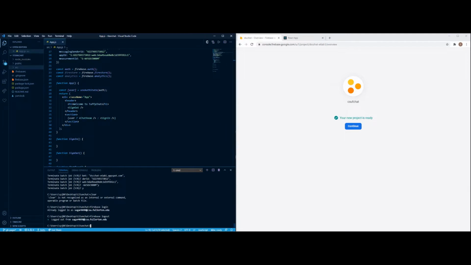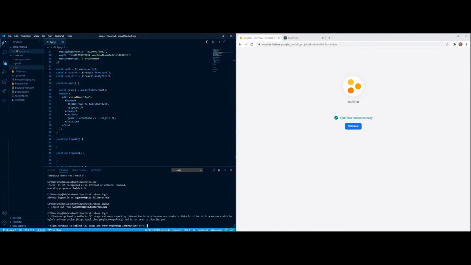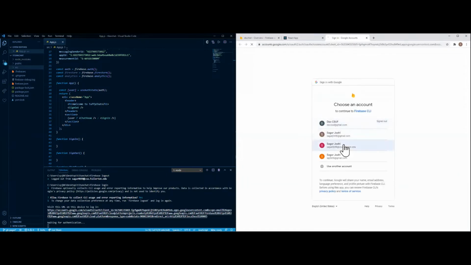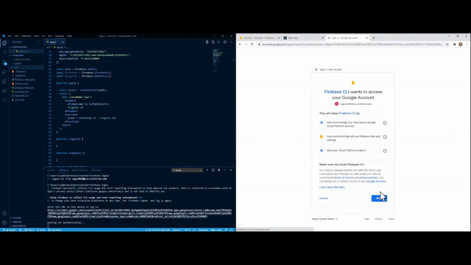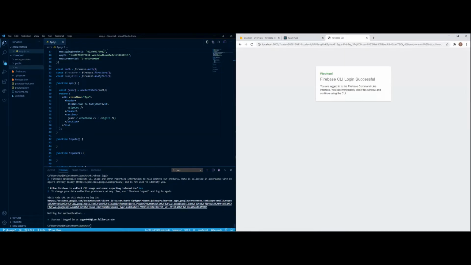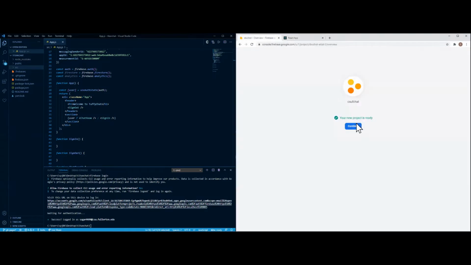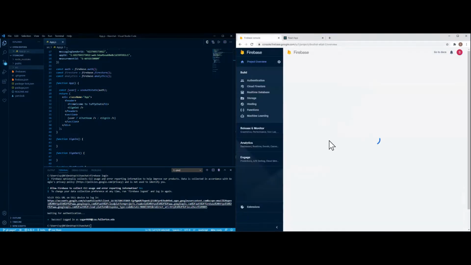So it's going to log me out for a minute, and then I can just go back in by pressing Firebase login and press Y. Here you're going to see an authentication page. Press my username and press allow, and I successfully logged in. So make sure you do that ahead of time before we start with the actual project. And yeah, that's pretty much it. The CSUF chat is ready, and you'll see a page that just looks like the one I had previously, just now it's under a new chat name. But that's how you create it.